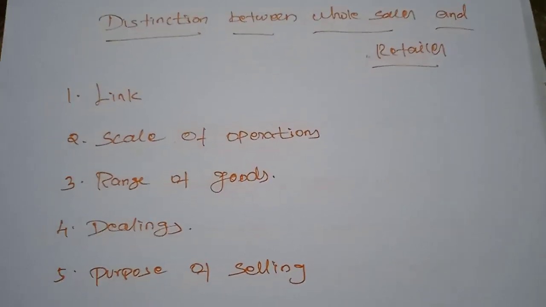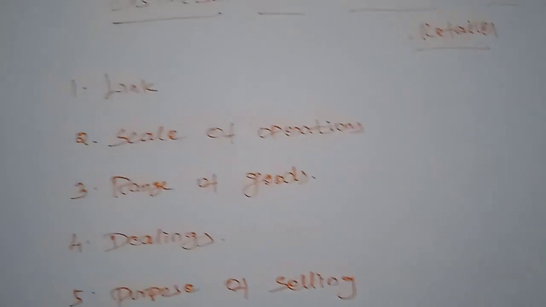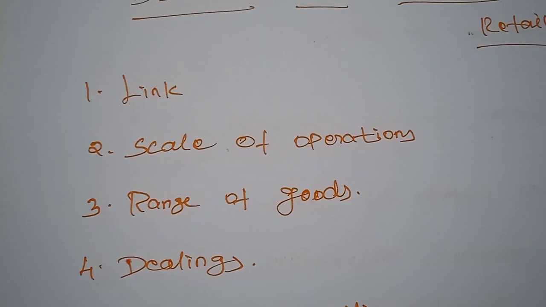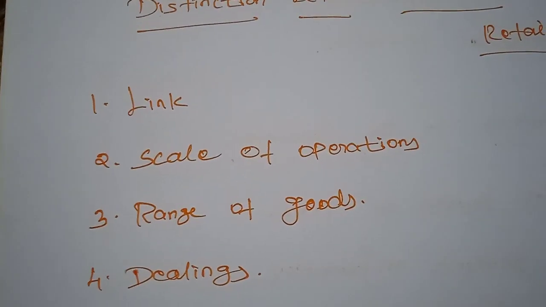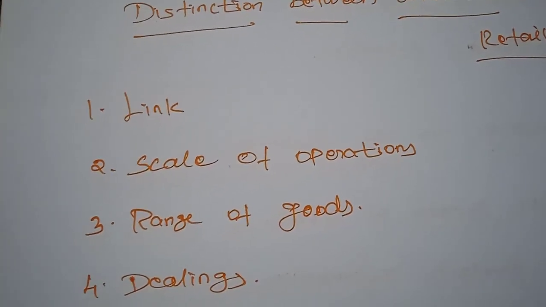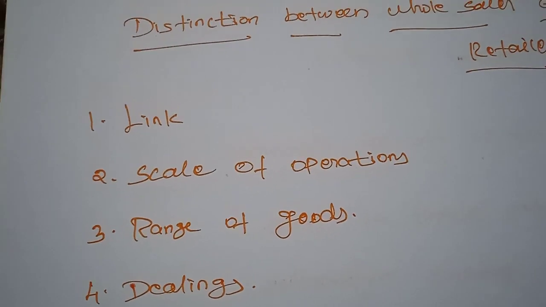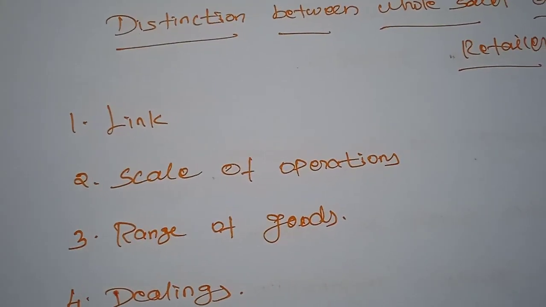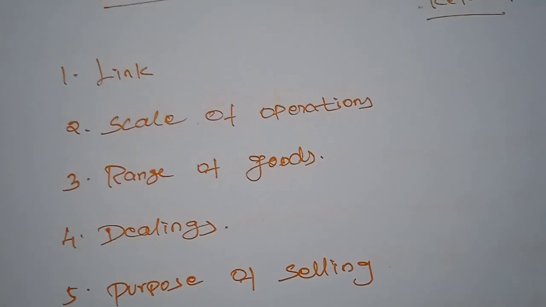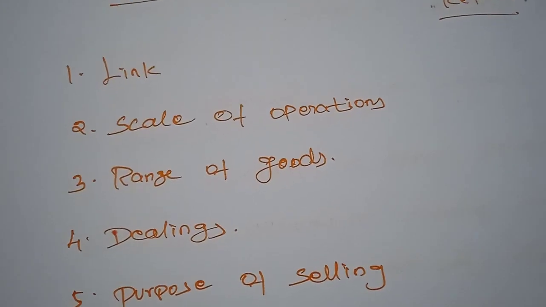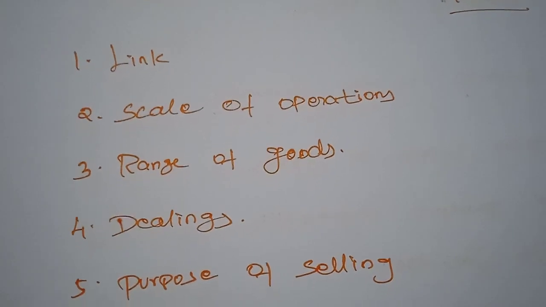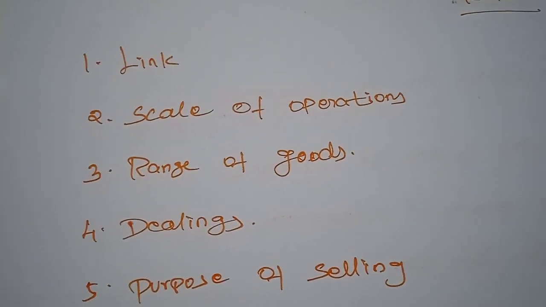First one is the link. The wholesaler serves as a link between the producers and the retailers. On the other hand, the retailer provides a link between the wholesalers and the consumers. The wholesaler is the first link, whereas the retailer is the last link in the chain of distribution of goods. So in this distribution of goods, the link is very important: the wholesaler acts as a link between the manufacturer and the retailers, and the retailer acts as a link between the wholesaler and the consumers.